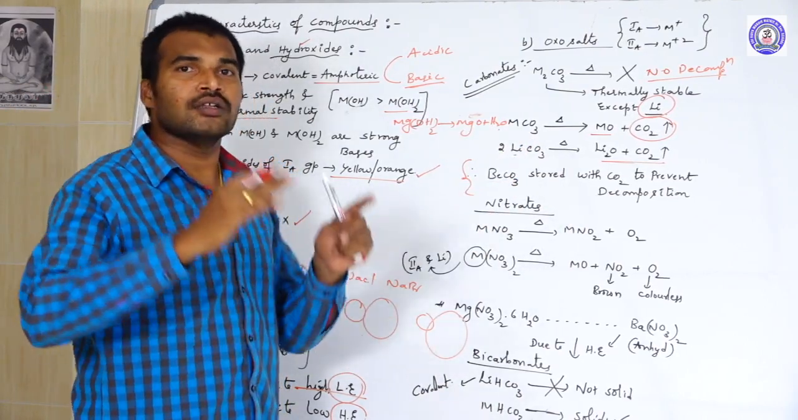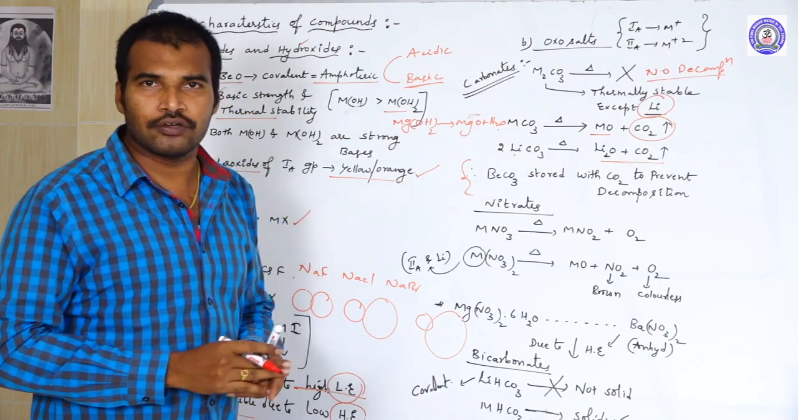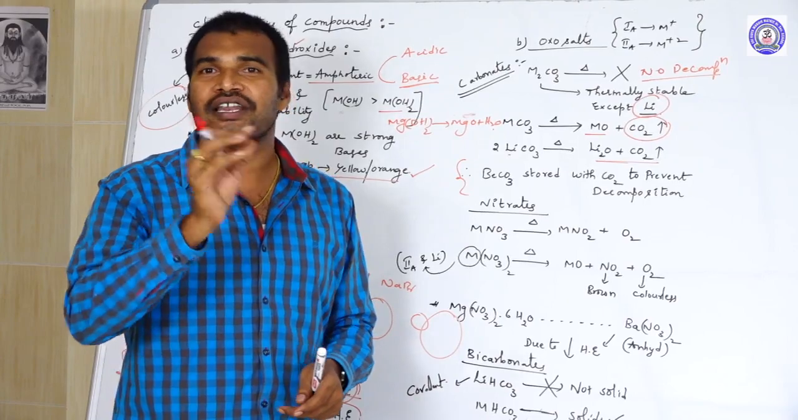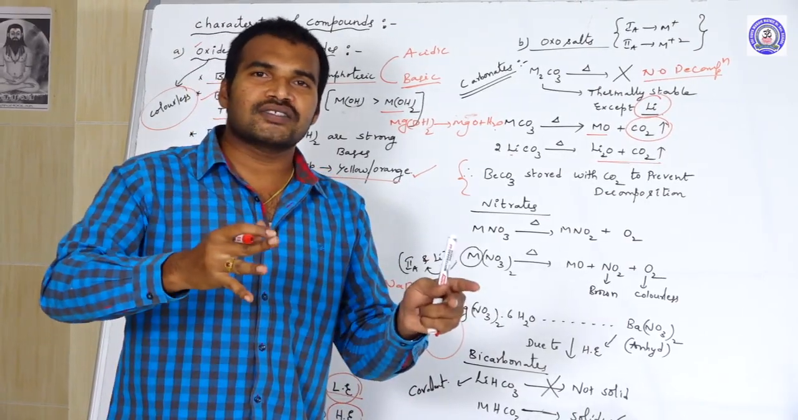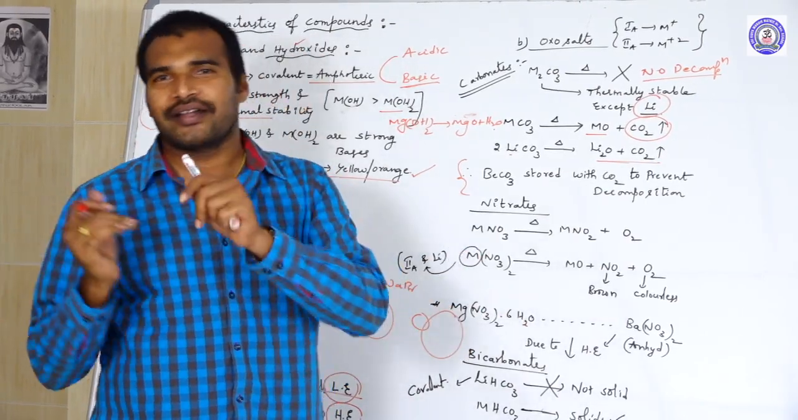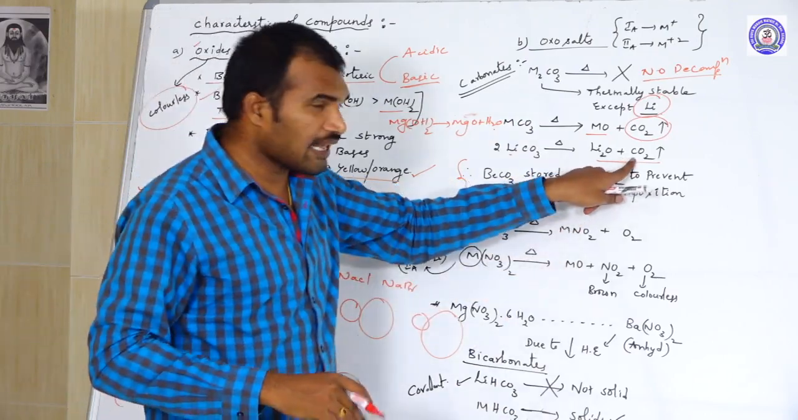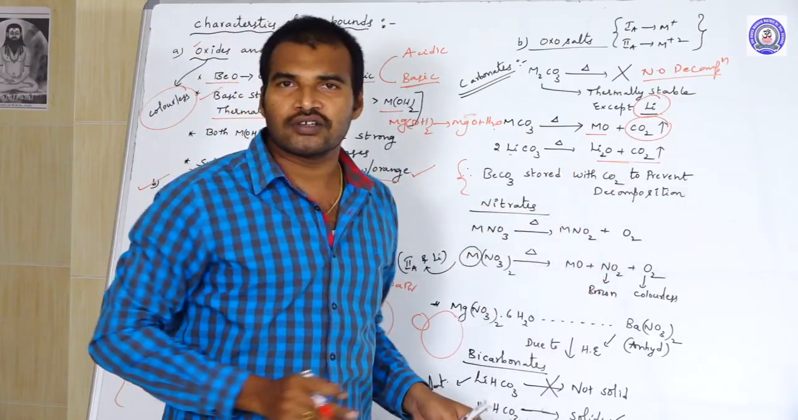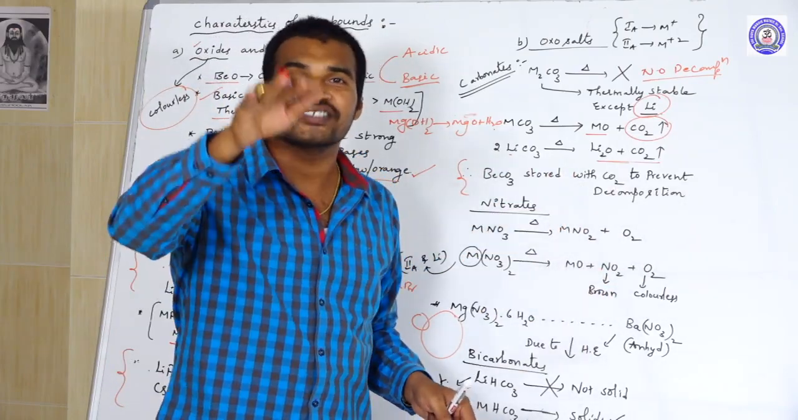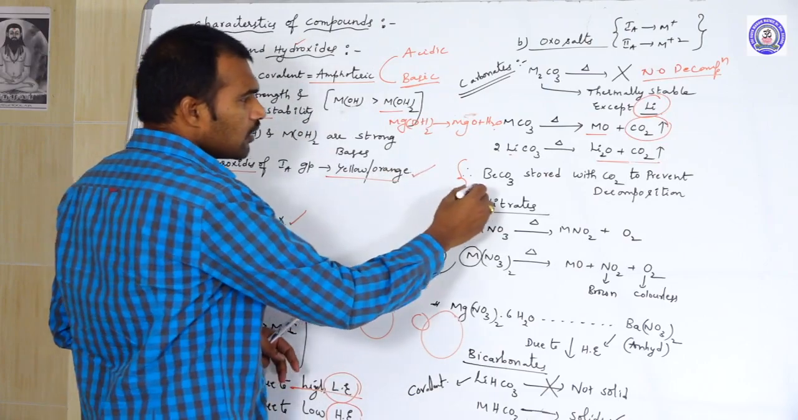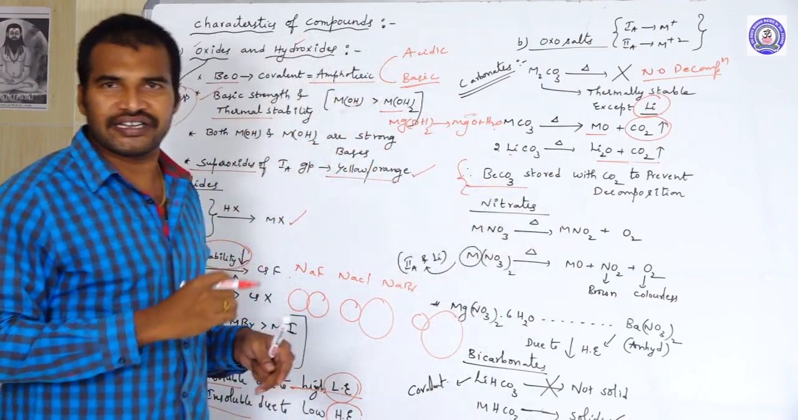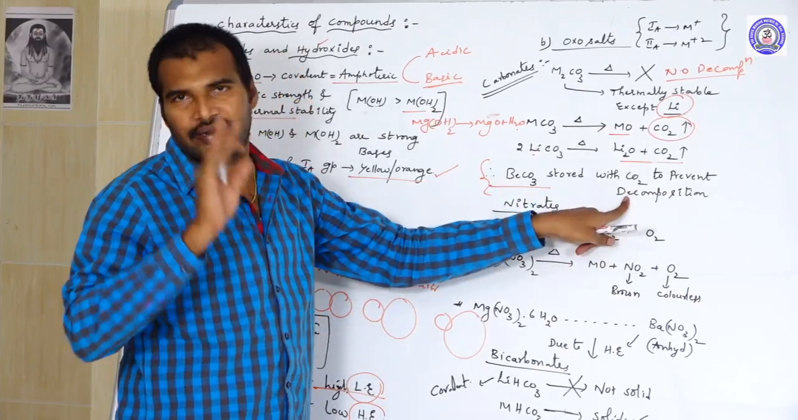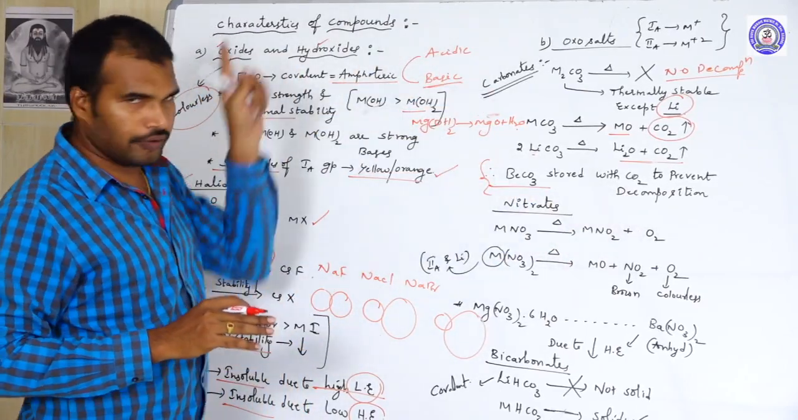To prevent this decomposition, as per the Le Chatelier principle, to reduce the decomposition of beryllium carbonate, they combine the beryllium carbonate with carbon dioxide. Carbon dioxide is one of the products. If the product concentration increases, the equilibrium shifts backward, so the decomposition reaction decreases. That is why, to stabilize or prevent the decomposition of beryllium carbonate, they store it with carbon dioxide. So this is about the carbonates.